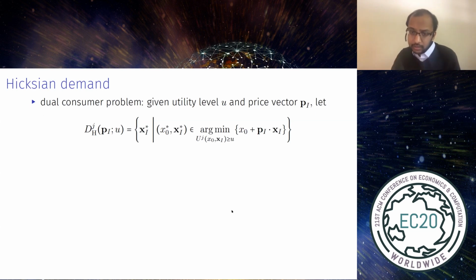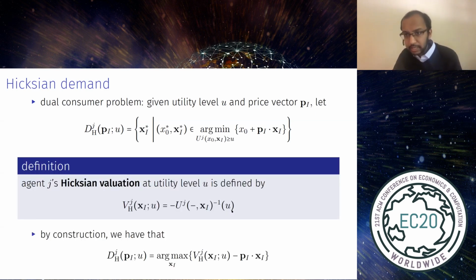The reason that this can be interpreted as a quasi-linear maximization problem is, well, look, the objective is quasi-linear in money, and by using the constraint to solve for x_0, or money, as a function of the utility level and the bundle of indivisibles, we can rewrite this as a quasi-linear maximization problem. So to be a little bit more precise, we define agent j's Hicksian valuation at a utility level u, which we denote by V_j^H, of a bundle x_I of indivisibles and a utility level u, to be minus the amount of money that's needed by the agent to achieve utility level u when taken in combination with the bundle x_I of indivisibles.